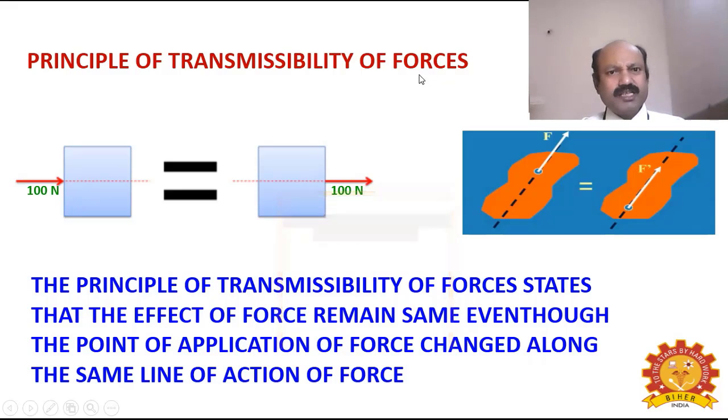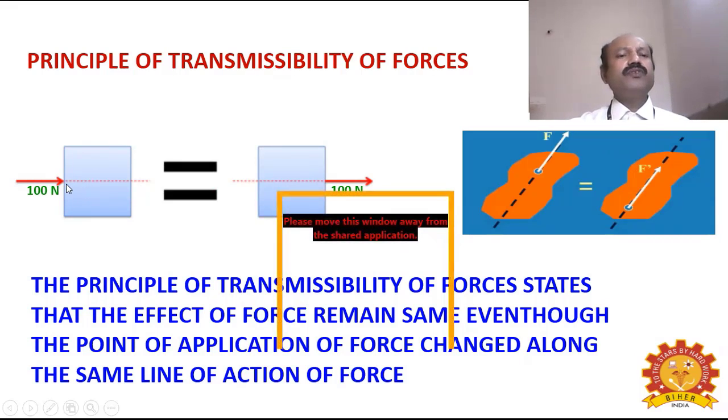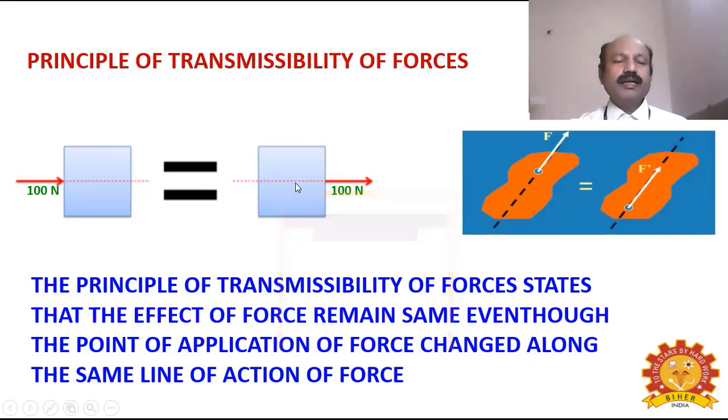Now we will discuss the principle of transmissibility of forces. What is meant by that? In the example, I am showing two diagrams. First, I am applying a force on a blue color body. I am applying a force of 100 Newton from the back side, and extending the line of action of the force. Because of this force applied from the back side, the body gets some kind of motion. Let us consider.